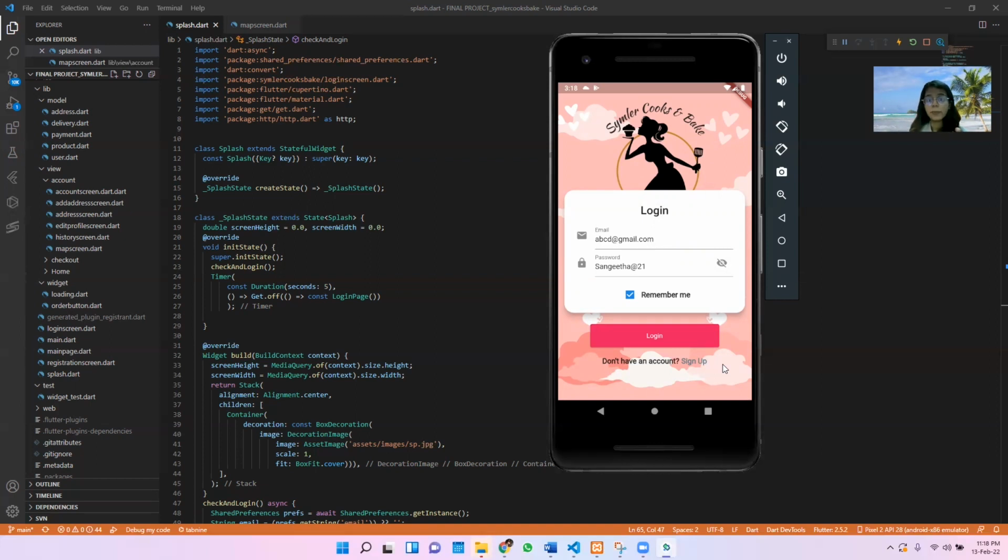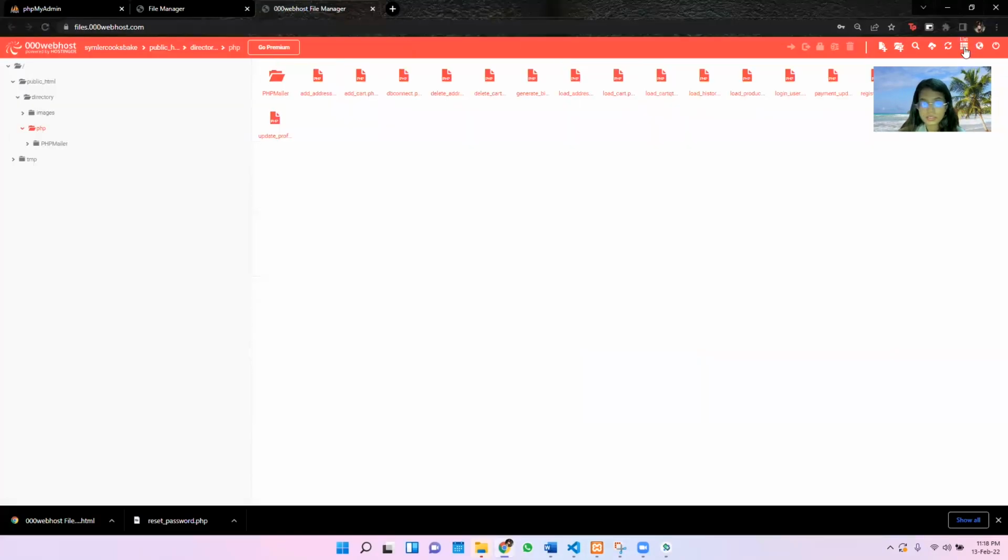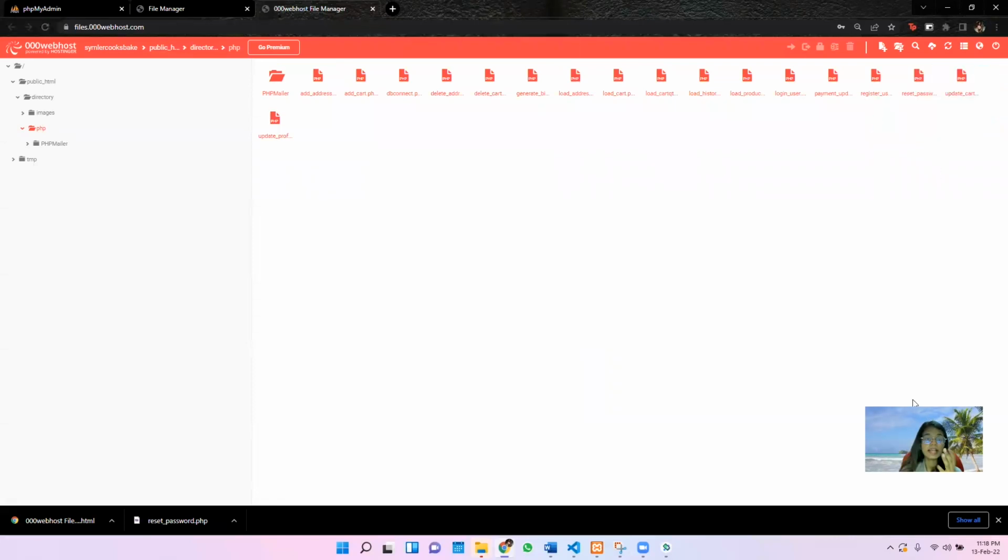Let's take a look at our web hosting and database. Okay, let me enlarge it. This is the file directory where I store all the PHP files and all the back-end coding. Here you can see we have add address, add card, DB connect, which is very important in order to connect the database, and delete address, delete card, generate. Okay, let's open one of them and see how it works.